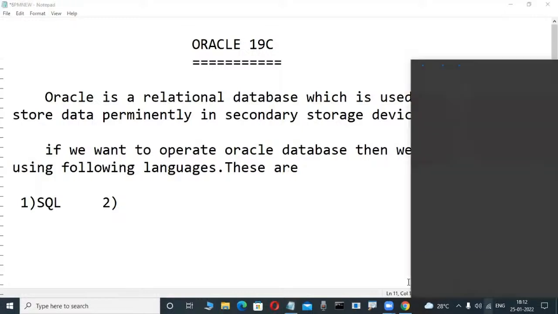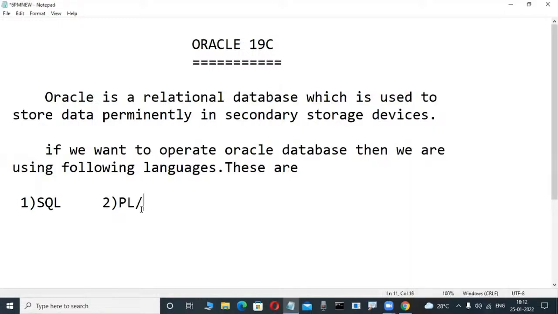Third one, dynamic SQL. This is also easy, and a newcomer can easily understand.